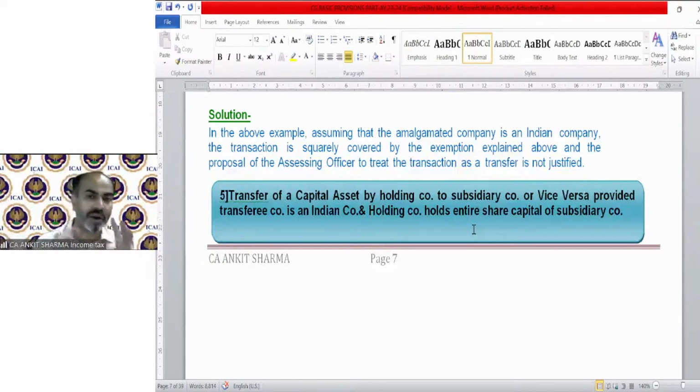So in a holding-subsidiary relationship, you can be a holding company holding only 51% also. But to exempt the capital gain, the transfer between holding company and subsidiary company is not treated as a transfer only if the holding company holds 100% of the equity as well as the preference share capital of that subsidiary company. Okay.